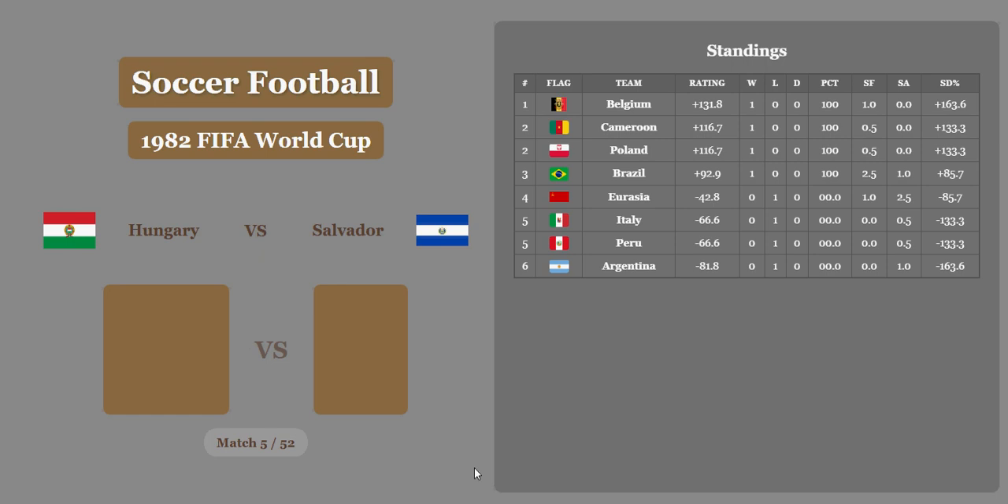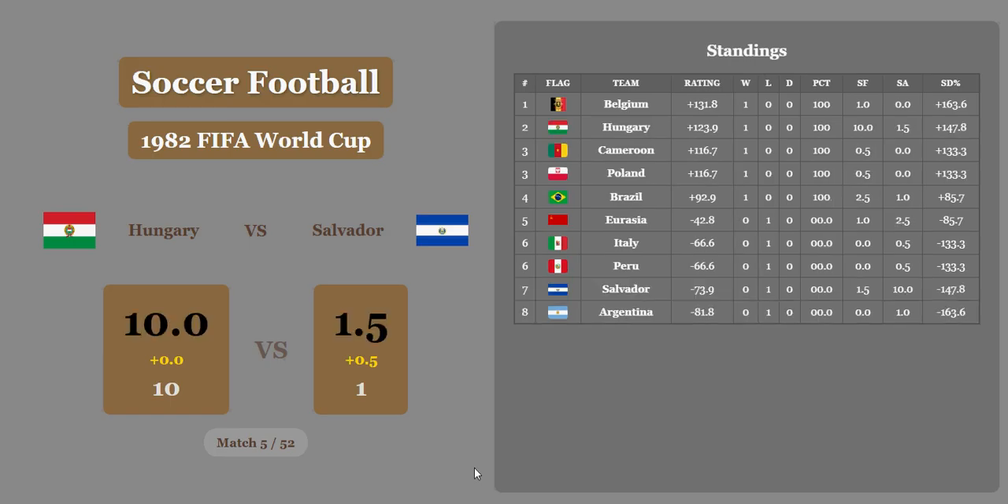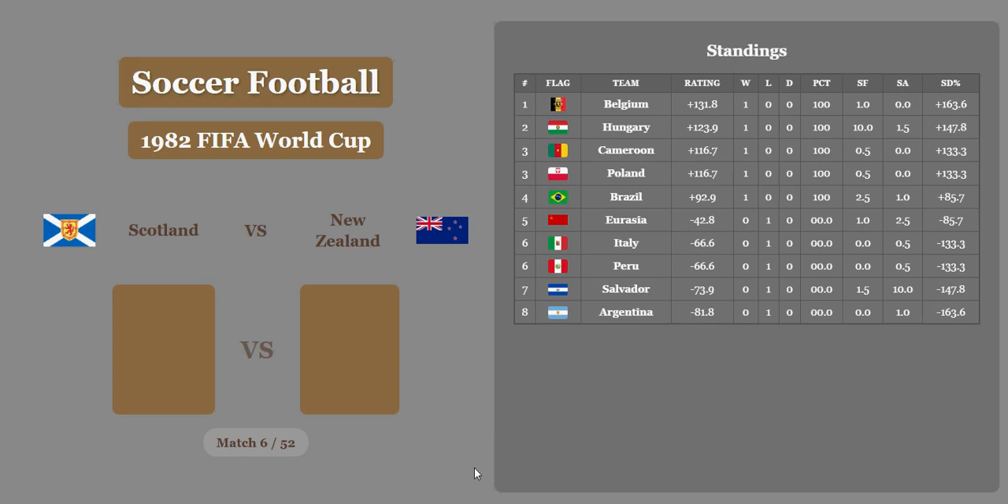Next match, Hungary versus Salvador. Oh my goodness, I'm not even going to say that out loud. That is stomping. Salvador only gets a half goal. And Hungary moves up in second, but eventually that's going to help them much more than Belgium's position. They only have a 1-goal score difference, but it's a mathematical issue with the score of 0 against.